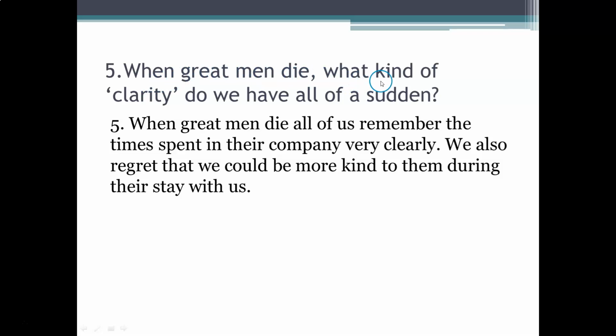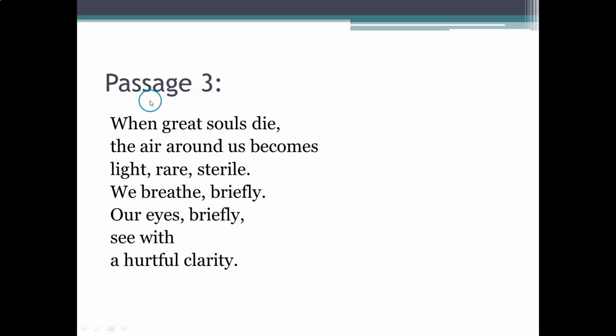When great men die, what kind of clarity do we have all of a sudden? Answer. When great men die, all of us remember the times spent in their company very clearly. We also regret that we could not be more kind to them during their stay with us. Now this is the third passage. When great souls die, the air around us becomes light, rare, sterile. We breathe briefly, our eyes briefly see with a hurtful clarity.